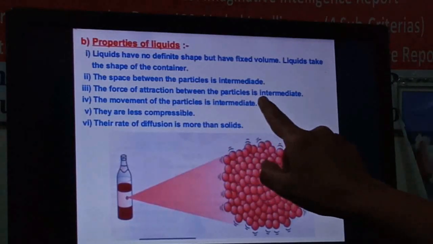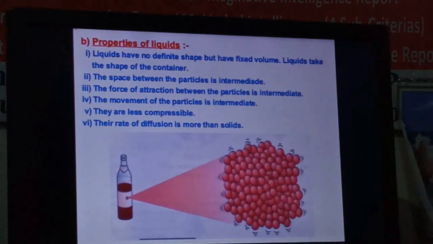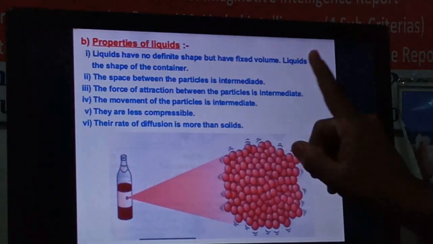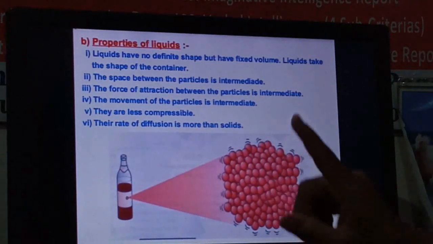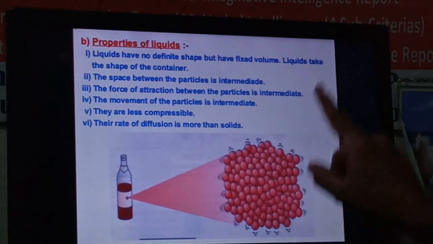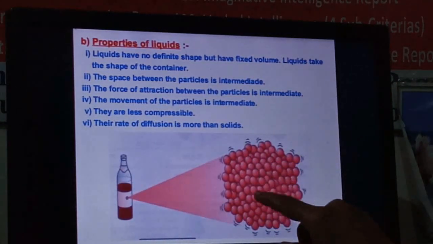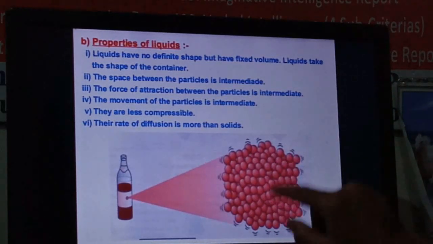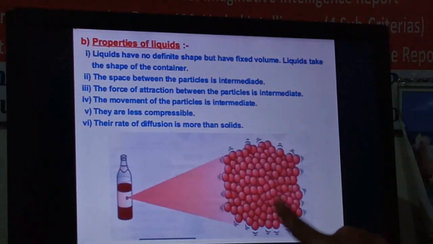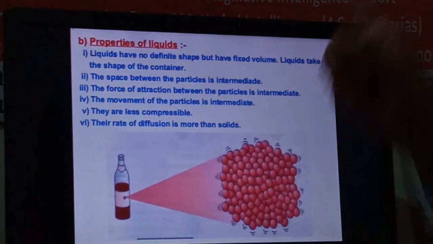Force of attraction between the particles is intermediate. Why? Because in solid the force of attraction is very high, and in liquid it is less as compared to the solid. But if you compare this with the gas, then it is more. The force of attraction between the molecules is higher as compared to the gaseous molecules. So the force of attraction between the molecules is in between the solid and the gases.